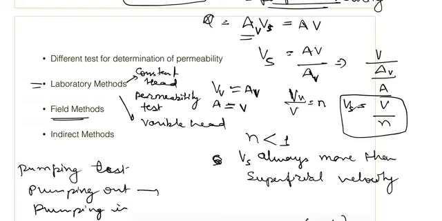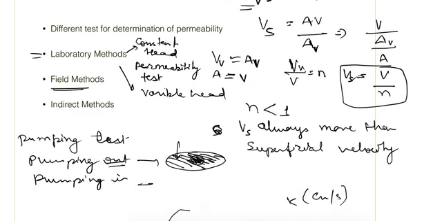The pumping out test is used to find the average permeability of a large area. There will be a well and we'll pump out the water, and according to that we'll find the permeability. We'll see this test in detail. Similarly, the pumping in test is used to find the permeability of a small area next to the well.